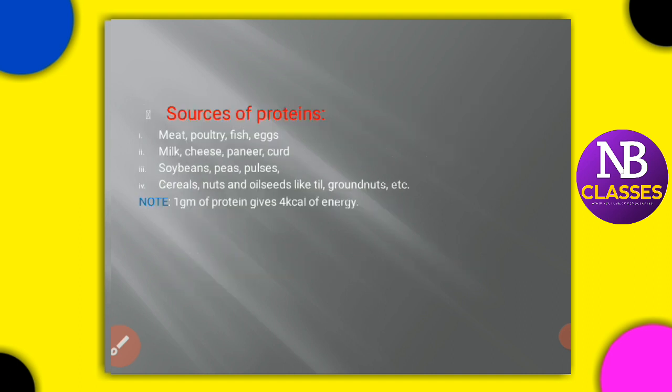Okay, the next one is sources of proteins. Many different sources: milk products, meat, poultry, fish, eggs, all these are sources of proteins. Same as carbohydrates, here also 1 gram of protein gives 4 kilocalories of energy.